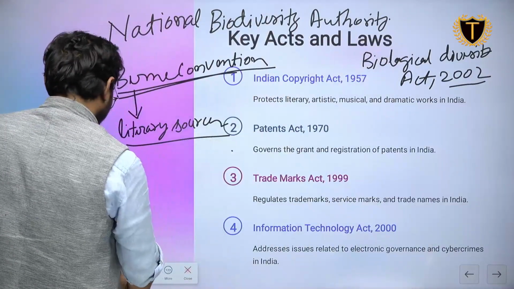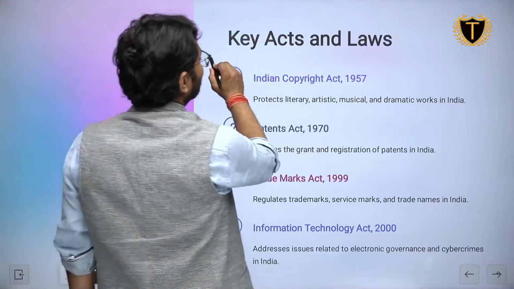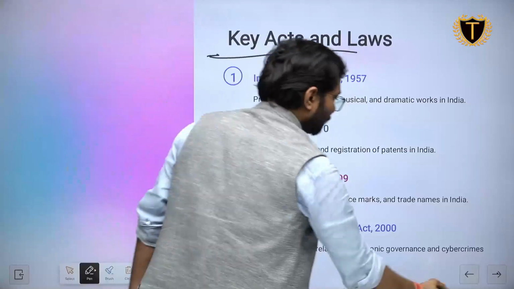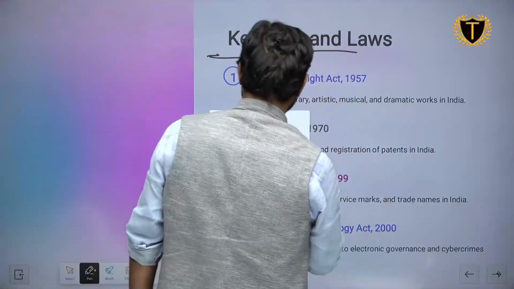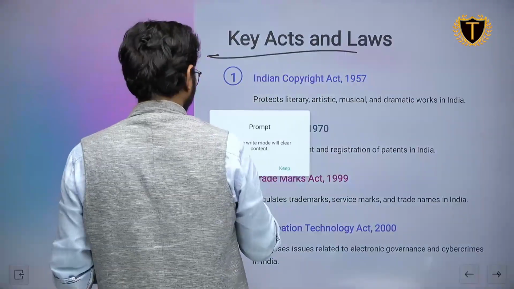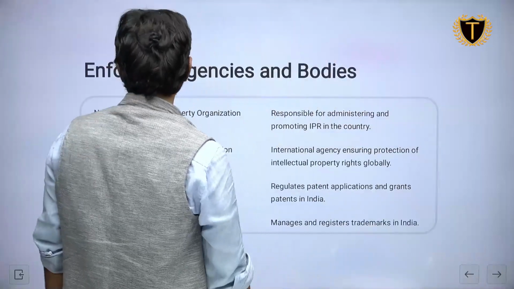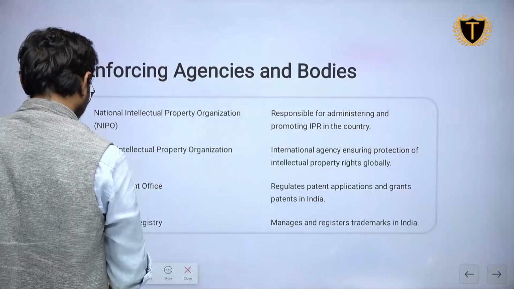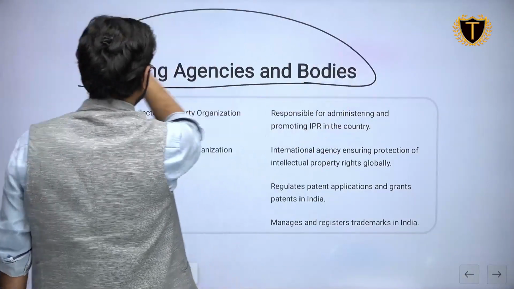Now moving to the next slide. Dear friends, these are the key acts and laws I already discussed with you. Now, enforcing agencies and bodies.